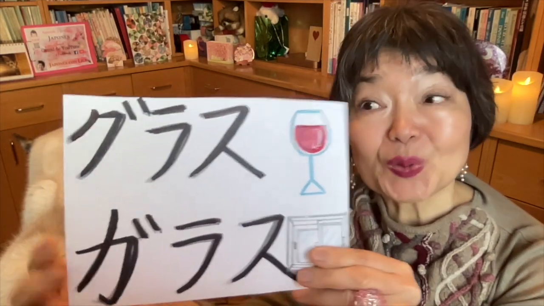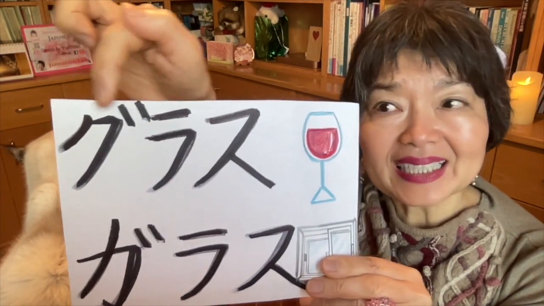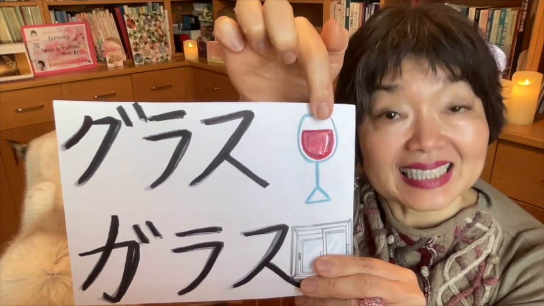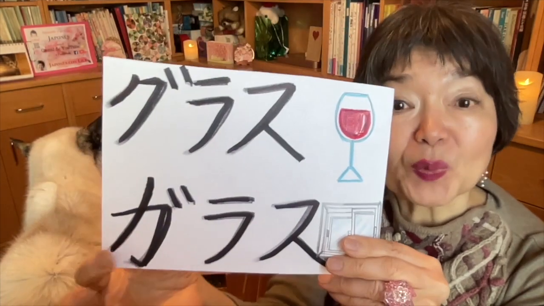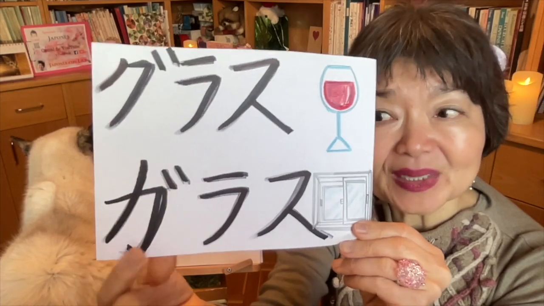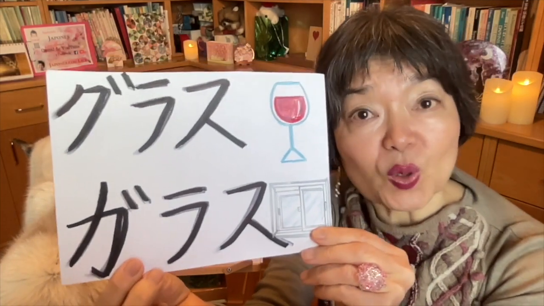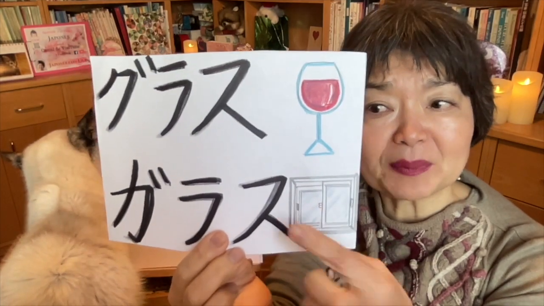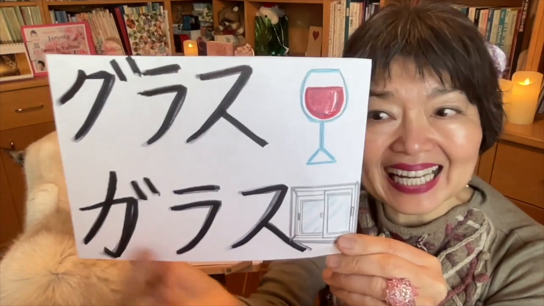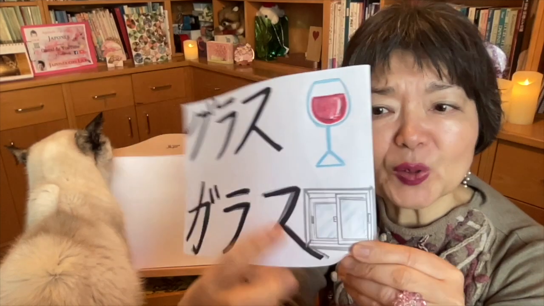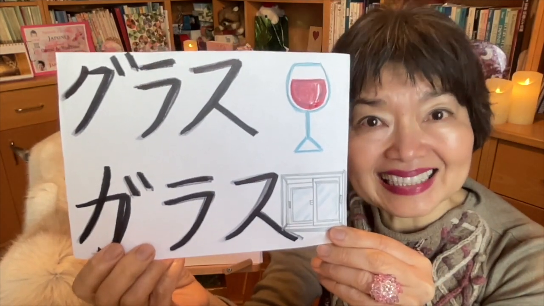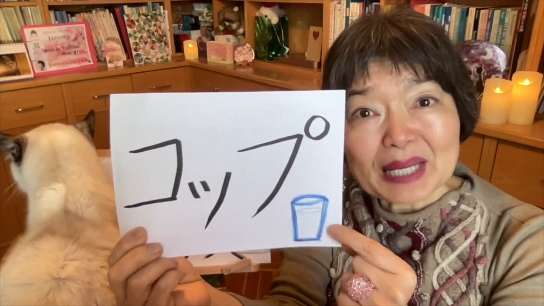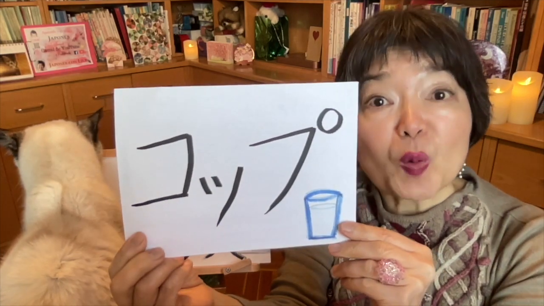This glass doesn't get broken even if you drop it. Vocabulary. Glass with gu, this is this one, this glass. But when we say garas, garas in English is also glass. But in Japanese, garas is this window pane. In the glass cup, we say コップ。